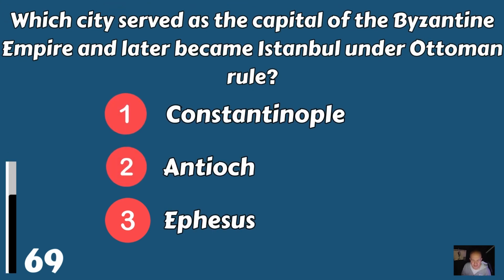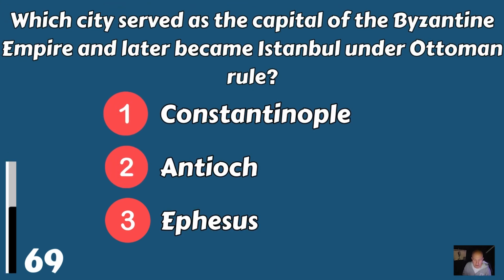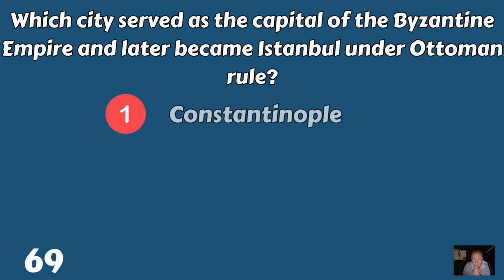Which city served as the capital of the Byzantine Empire and later became Istanbul under Ottoman rule? Constantinople, Antioch, or was it Ephesus? And it was Constantinople.